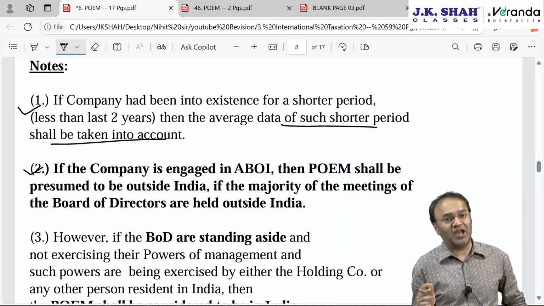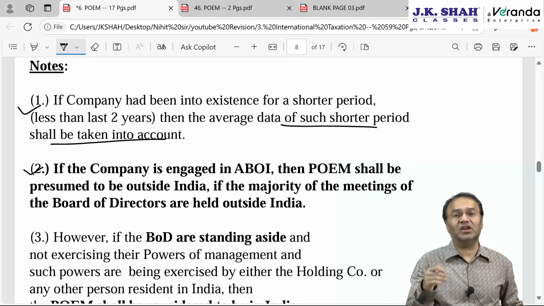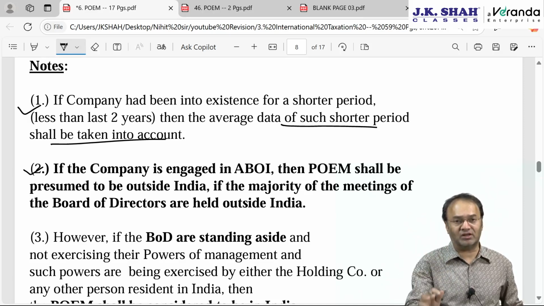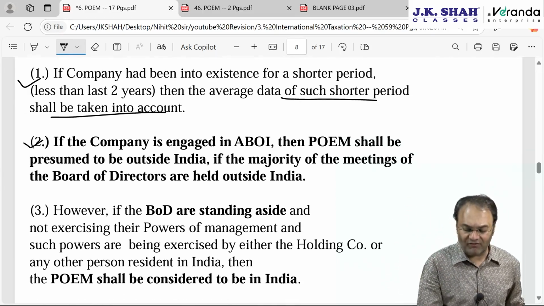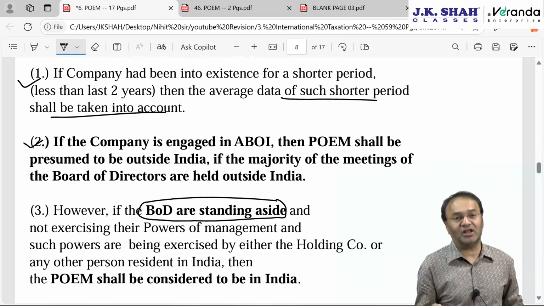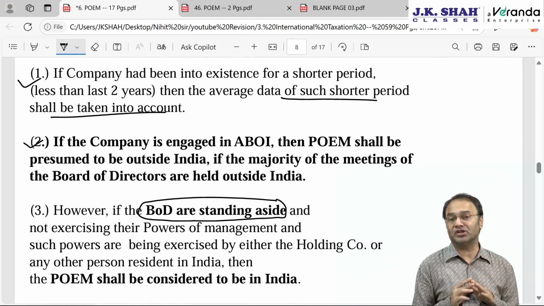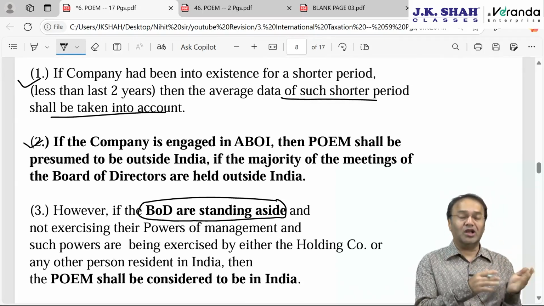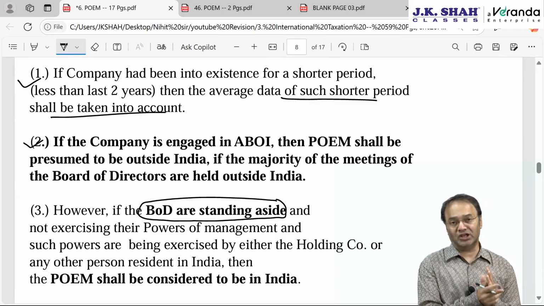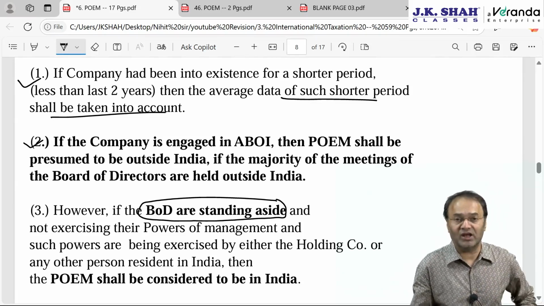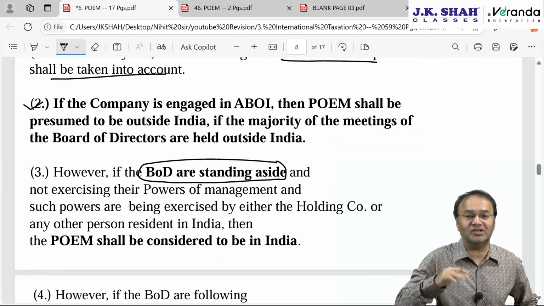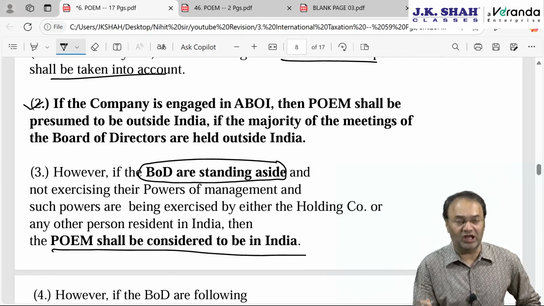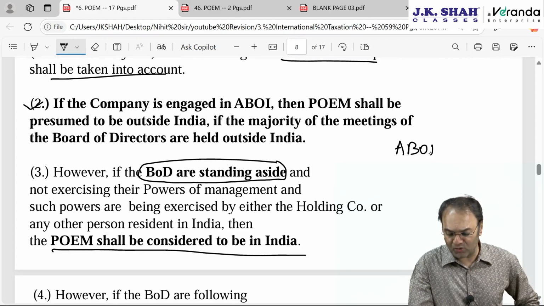In case the company is engaged in active business outside India, then we will see where the board of directors meetings are taking place. If the majority of meetings are taking place outside India, then POEM will be presumed to be outside India. However, if the board of directors are standing aside, as in board of directors are only for name purpose, they don't actually take any active decisions. Key managerial decisions are taken by the holding company in India or some other person resident in India, then don't look at the place where the board of directors meeting is taking place. Whether majority meetings are in India or outside India, don't look at it. Straight away, POEM will be considered to be in India, provided active business should be outside India.